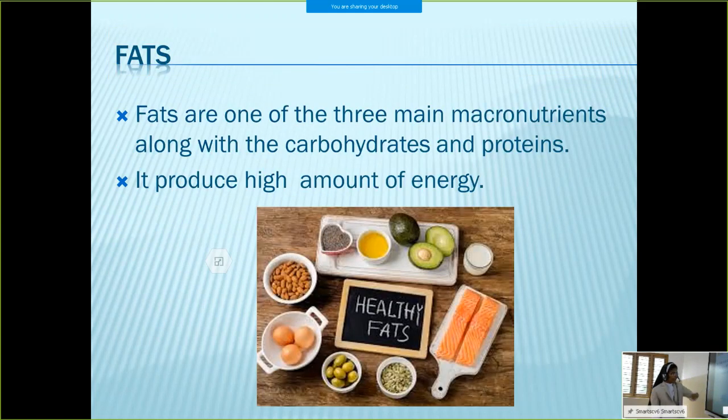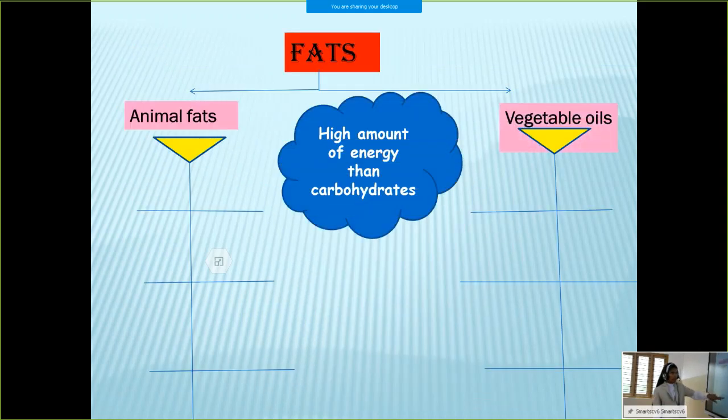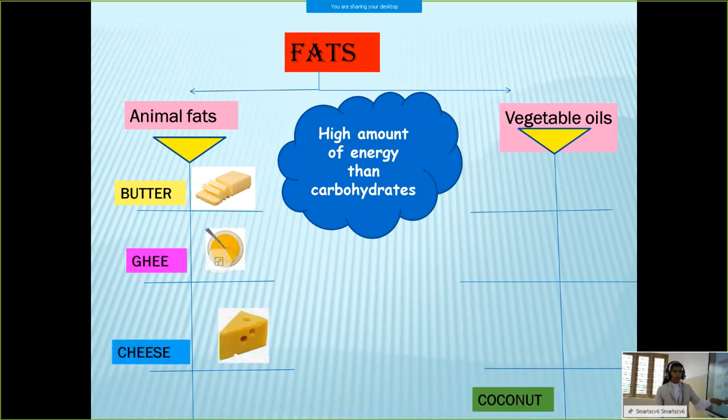Okay. Then after that we discussed about the fats. Fats are also energy-giving foods, and contain more energy than the carbohydrates. But we can't include too much fat in our food. Why is it so?